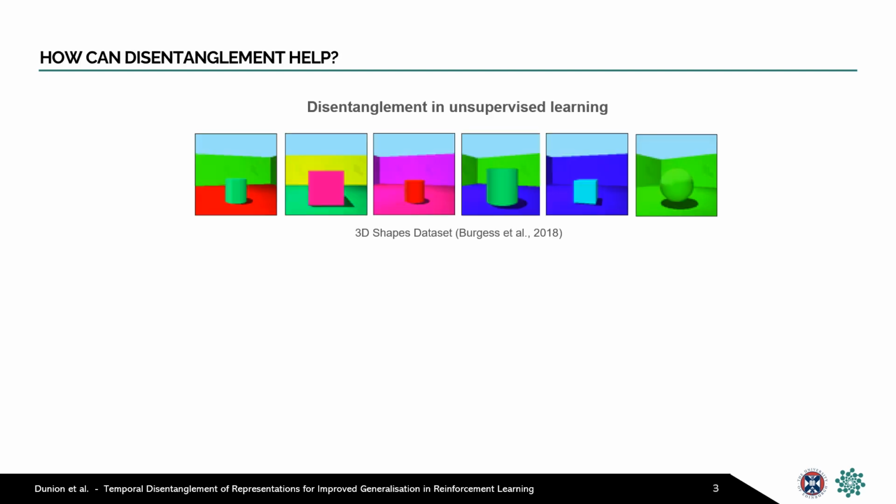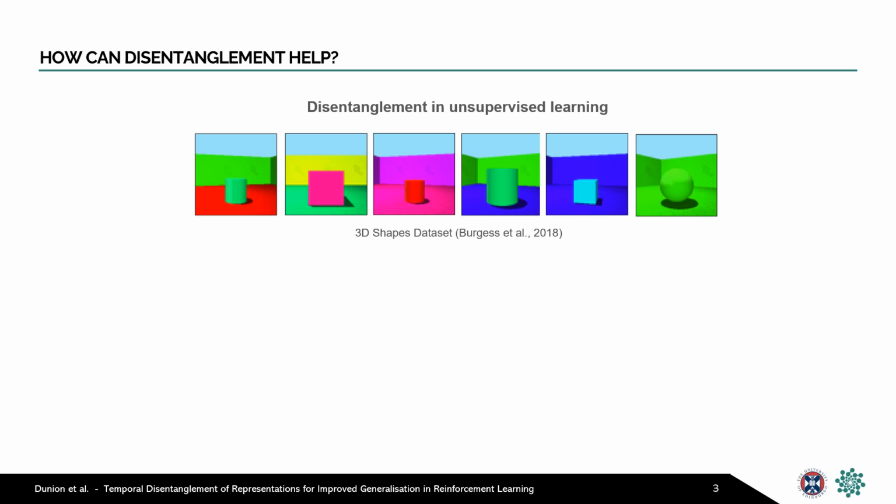A promising direction towards more robust RL is to learn a disentangled representation of observations, which aims to separate distinct informative factors of variation in an image into the unknown ground truth factors that generated the image. So for example here we have a set of different images with factors like object shape, colour, background colour, etc. varying in the images. And disentanglement aims to learn a representation that separates out these factors of variation.